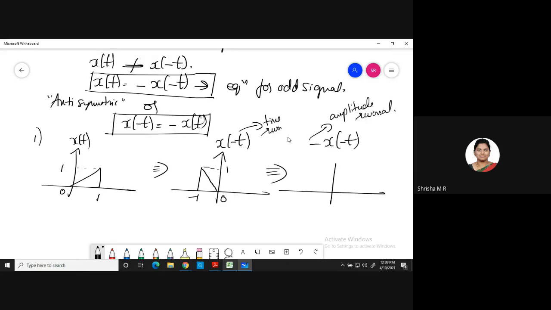So this is minus x of t. So minus x of minus t will look like this. Okay, it will be like this. So this is minus 1, this is also minus 1. Got it?